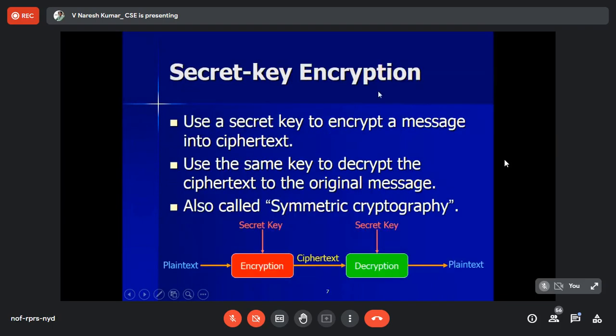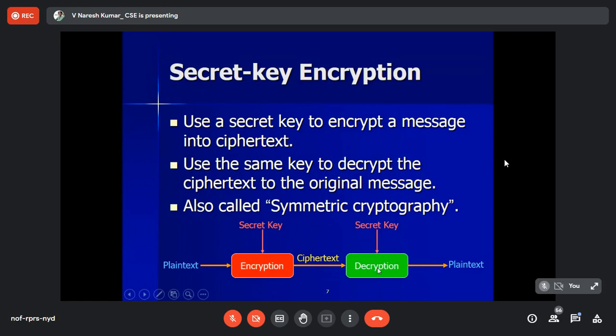When you look at the symmetric key, the same key that the sender chooses has to be used by the receiver for decryption. The same key has to be produced, and the same algorithm has to be used. Encryption and decryption always use the same algorithm.